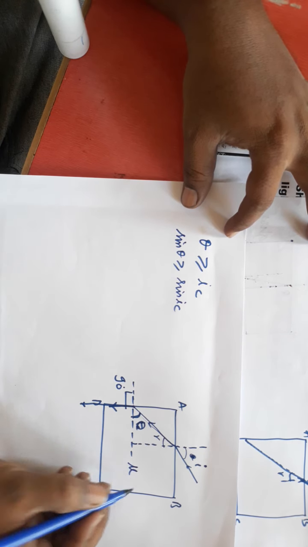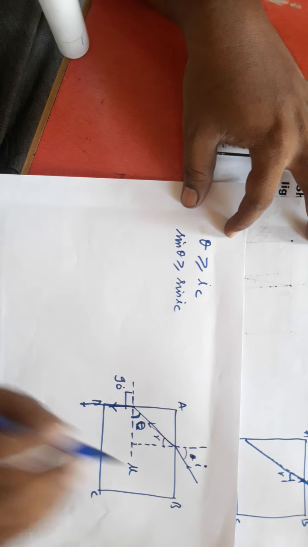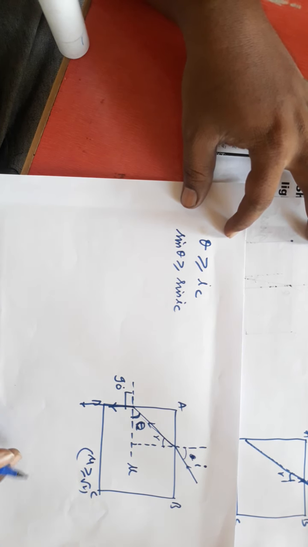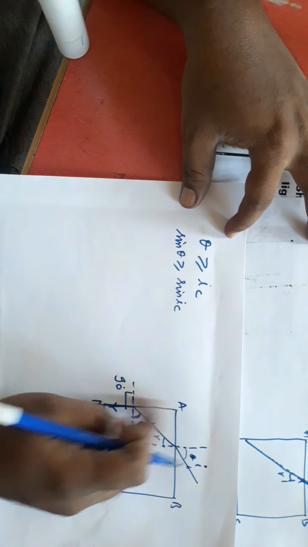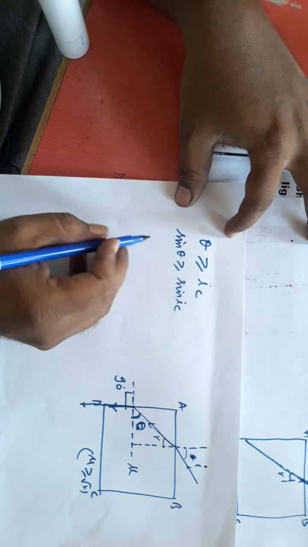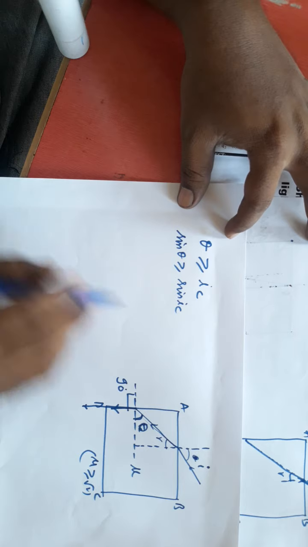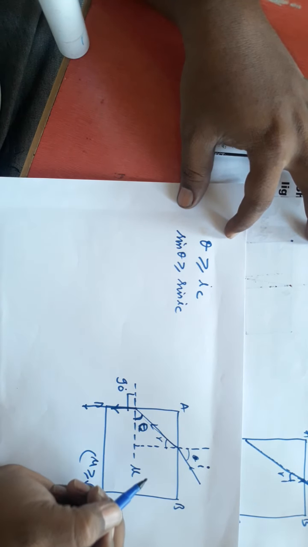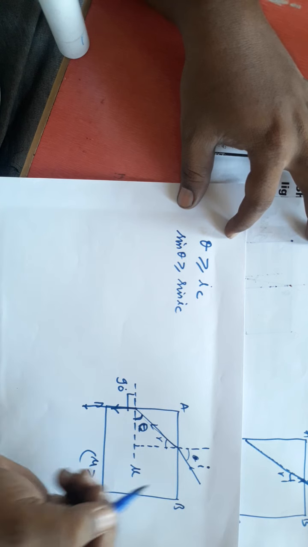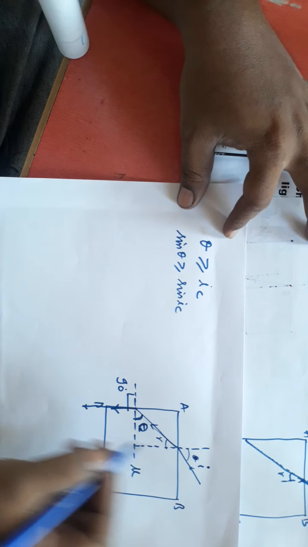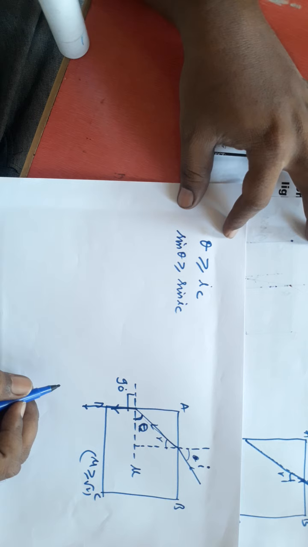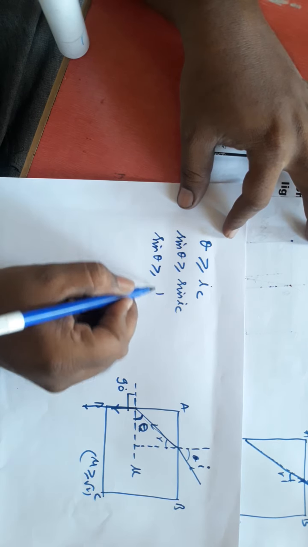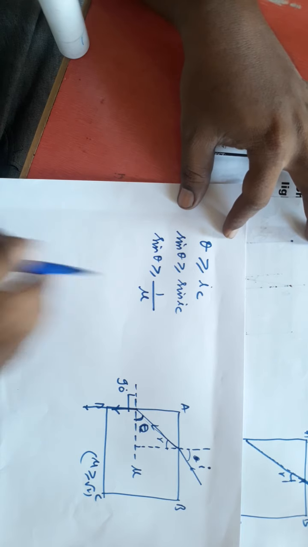Let us take it as mu. We should show that mu is greater than or equal to root 2. Then it should guide along this surface. Sin theta must be more than or equal to sin IC. Then you can use Snell's law here. Or else I can write sin theta is more than or equal to 1 by mu, because sin IC is 1 by mu.